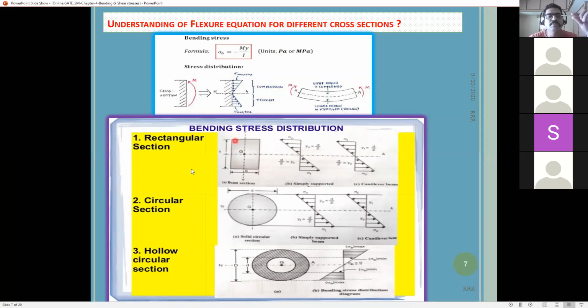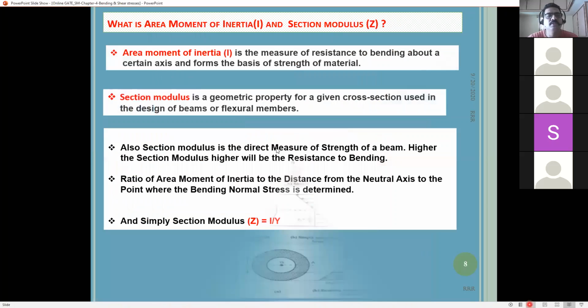Suppose this is a simply supported beam, then the tension will be at the bottom and the compression at the top, right? But it is a linear variation only. Please remember, at the neutral axis it is zero. From there it changes linearly. For circular shapes, everything is the same. The same thing we already discussed last class.